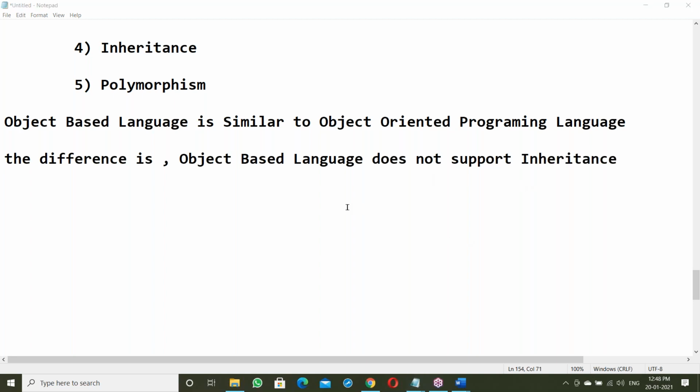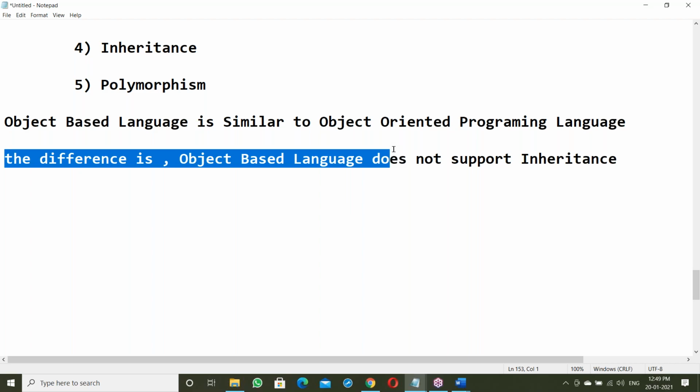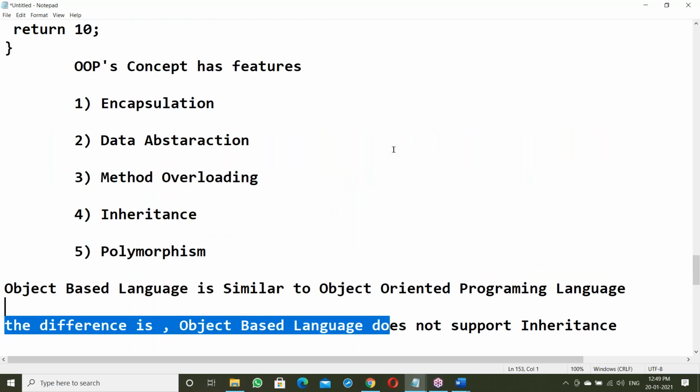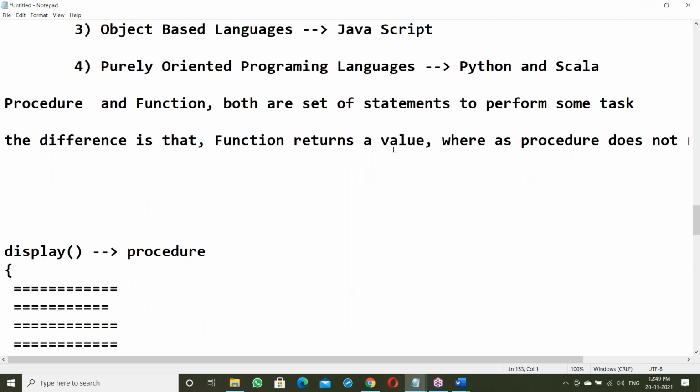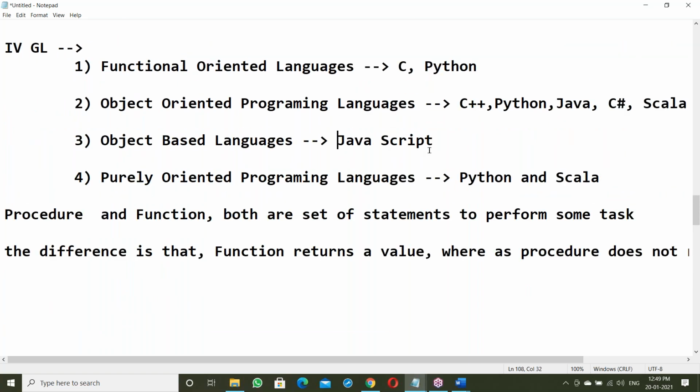In both cases, you can write the classes and objects. You can define classes, you can create objects. Both cases, classes and objects concepts are here. Here, JavaScript. JavaScript is an object-based language. In JavaScript, you can define classes and you can create objects. Like Java, but JavaScript is not Java. JavaScript is different, Java is different.